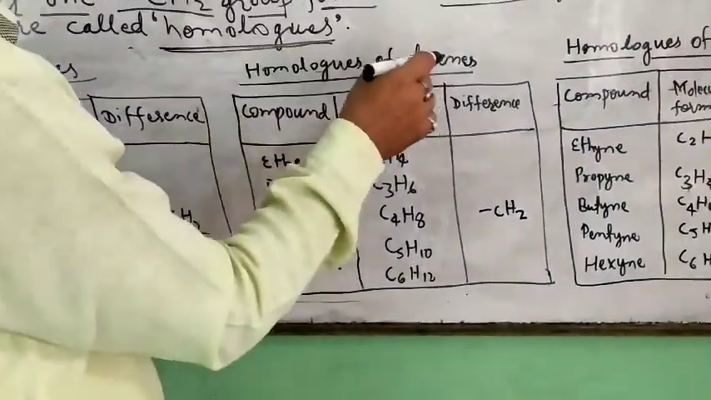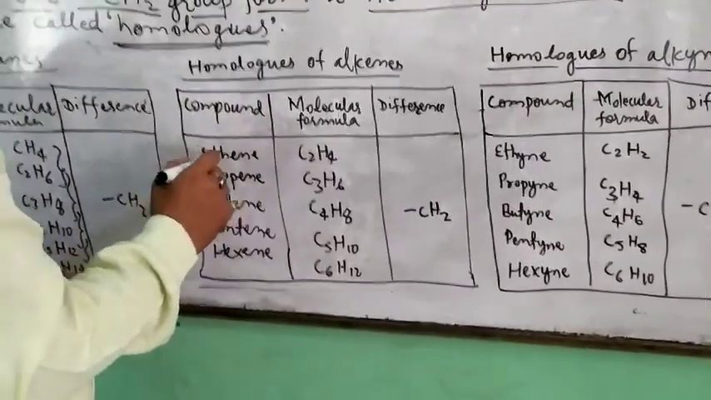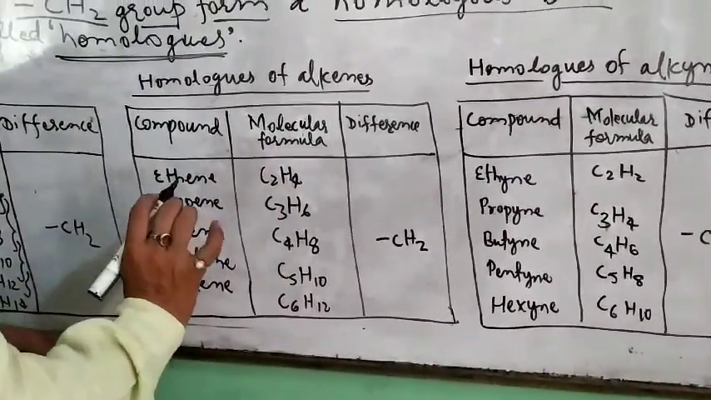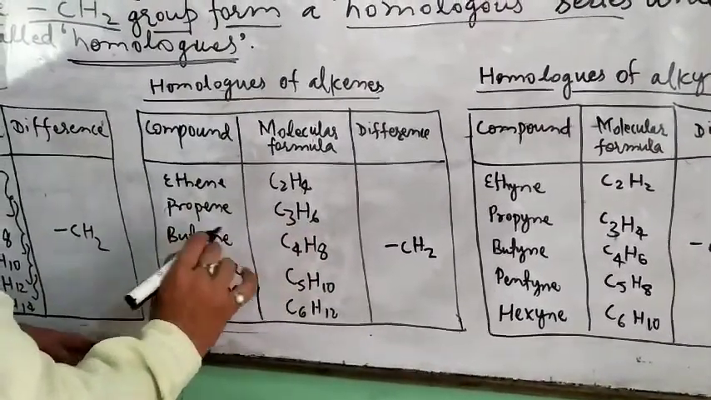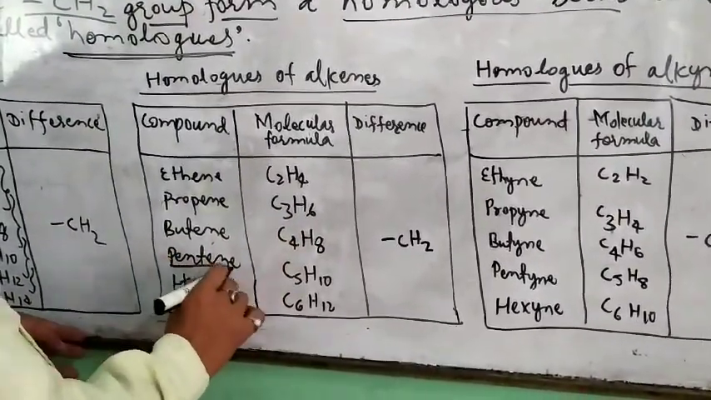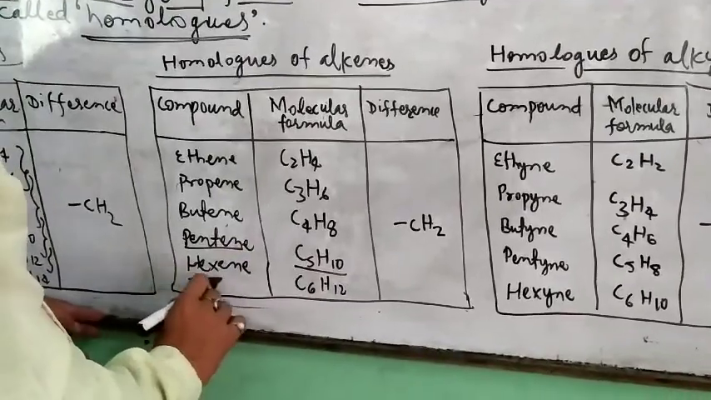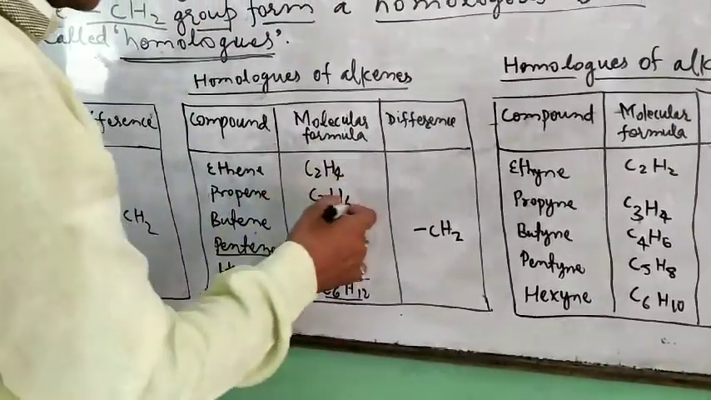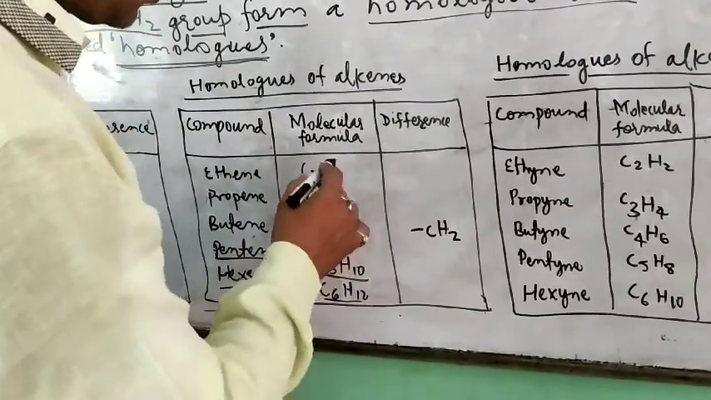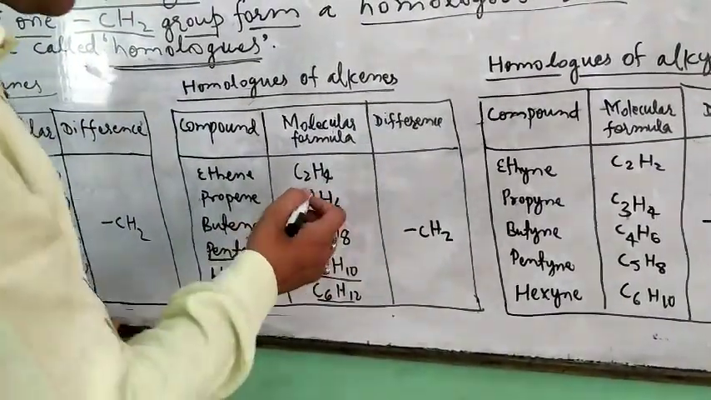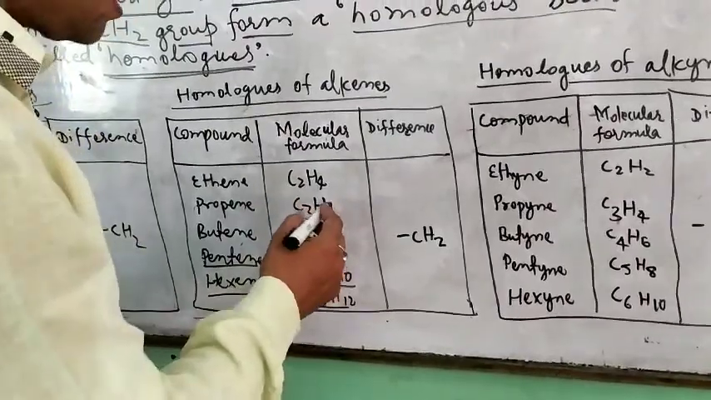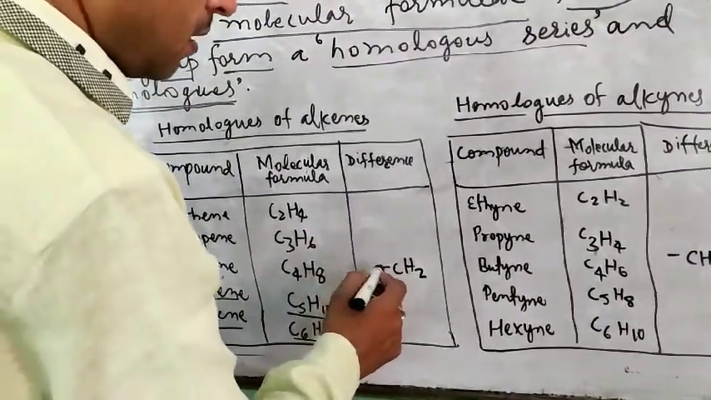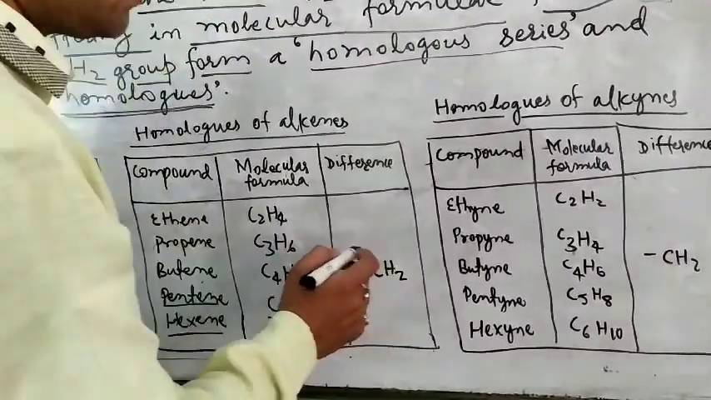In the homologues of alkenes, we have ethene, molecular formula C2H4, propene C3H6, butene C4H8, pentene C5H10, and hexene C6H12. And between any two consecutive or adjacent compounds, the difference between their molecular formulae is CH2.